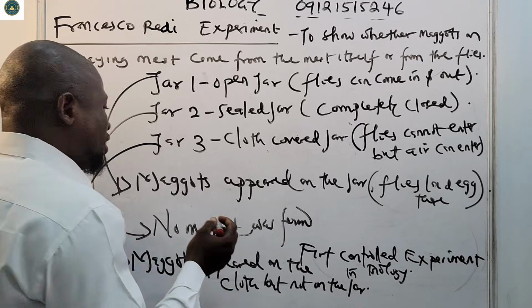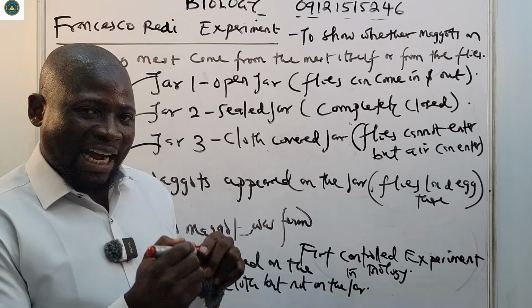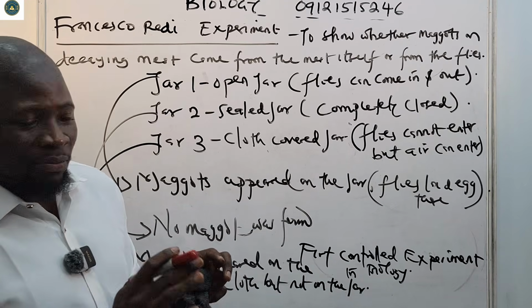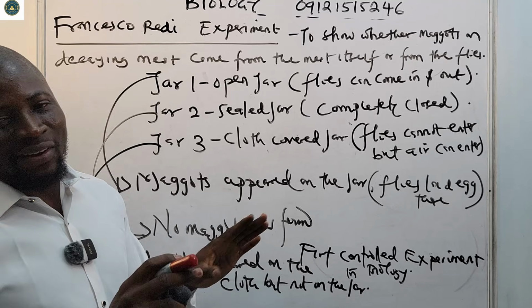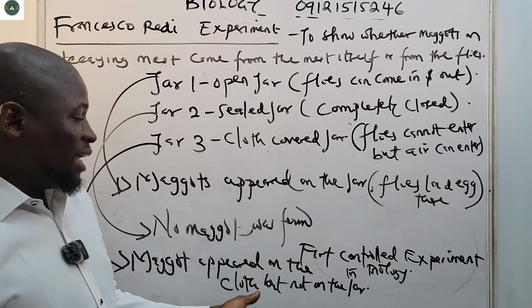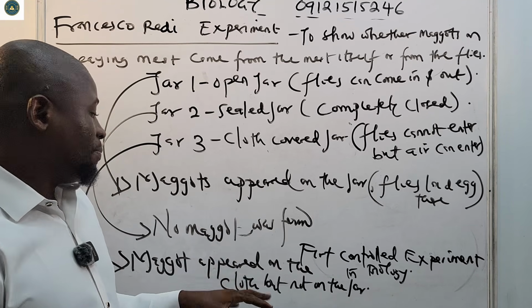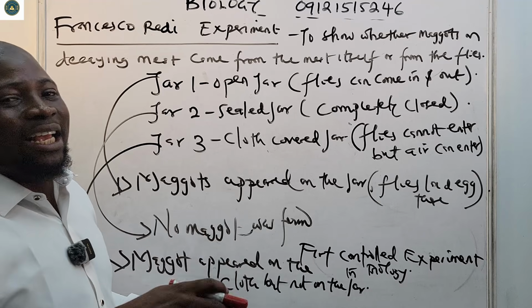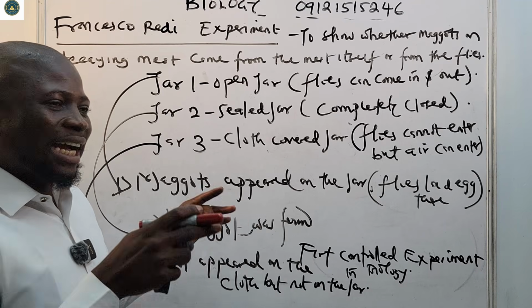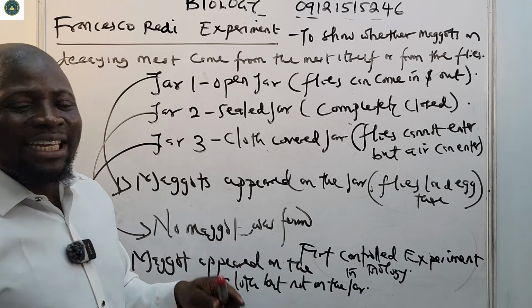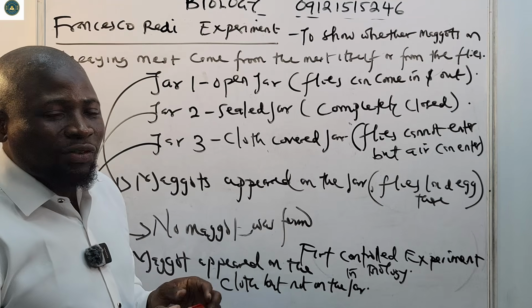The maggots appeared on top of the cloth that was used to cover the jar, but inside the jar, they did not find any maggot. Why would they find maggots on top of the cloth? It is because the flies can lay eggs on the cloth, but they cannot penetrate, they cannot enter into the jar.